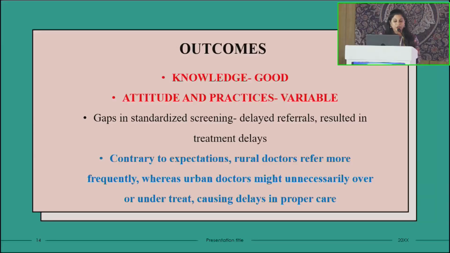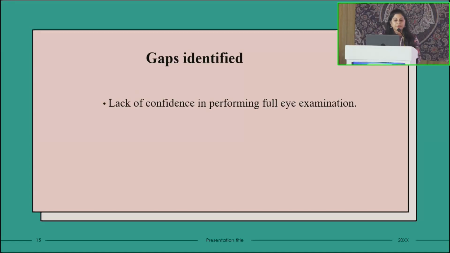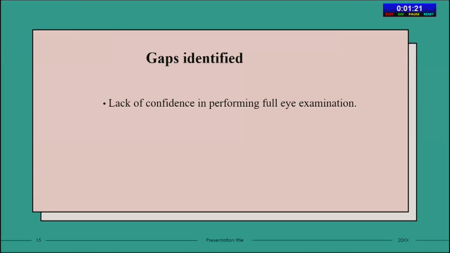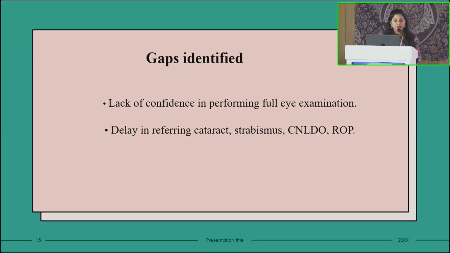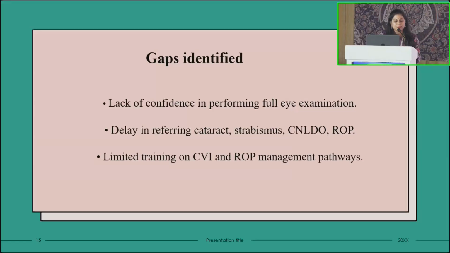Contrary to expectation, rural doctors referred us very frequently, whereas the urban pediatricians treated them unnecessarily or under-treated the children, resulting in delays in proper care. The gaps we identified were lack of confidence in performing a full eye examination among the pediatricians. They had a delay in referring, especially cataract, strabismus, nasolacrimal duct obstruction, and retinopathy of prematurity. And there was limited training on cortical visual impairment and retinopathy of prematurity management pathways, which are most commonly presented to them in the first scenario.